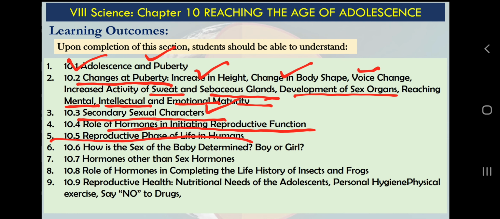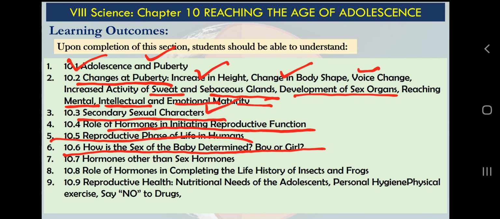How is the sex of the baby determined, boy or girl? In our previous chapter of class 8 science, we learned about reproduction in human beings: how male and female parents produce male and female gametes, called sperms and eggs, how they fuse, that is fertilize, and how they develop into a child.